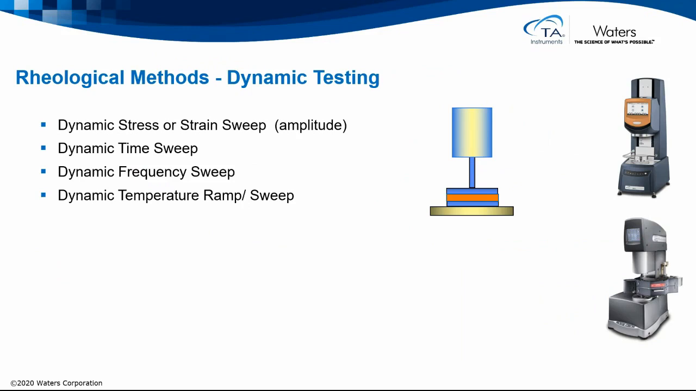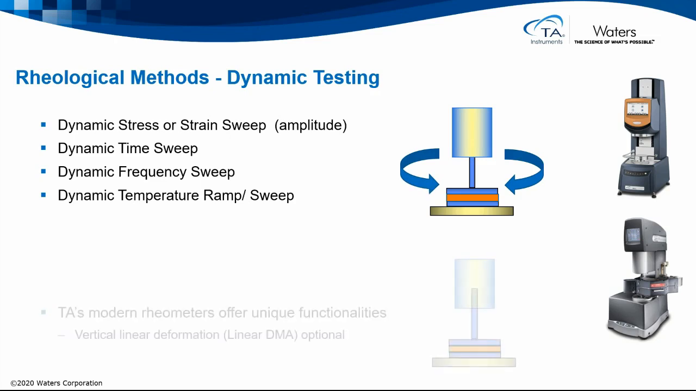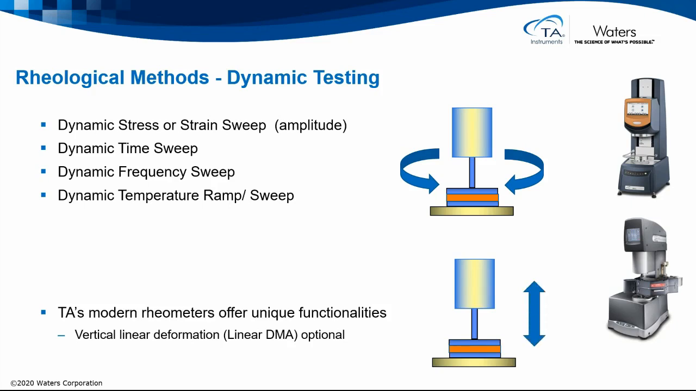With rotational rheometers rather than viscometers, we have an additional test mode of dynamic testing. This is where the sample is gently probed with small oscillations where we can control the amplitude, the stress or strain. We can monitor how the sample changes with time with a constant amplitude. We can keep a constant amplitude and change the frequency, the time scale, or we can keep a constant amplitude and change temperature in the temperature ramp or temperature sweep. With TA Instruments modern rheometers, we have a unique functionality. We can actually do a vertical deformation. This gives us a linear DMA function.